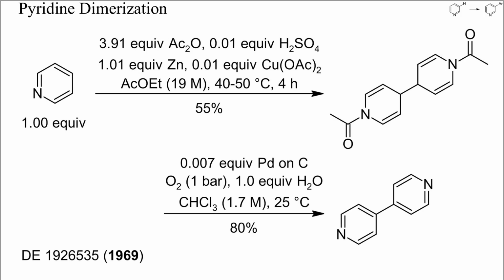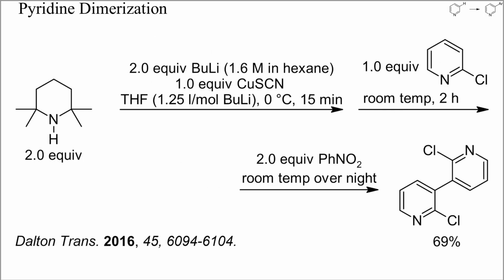N-acetylpyridinium salts are easier to reduce to radicals than unactivated pyridines. In this example, the dimer of a dihydropyridine was prepared by treatment of pyridine with zinc and an excess of acetic anhydride. Dehydrogenation with palladium on charcoal and hydrolysis gave the dimerized pyridine. In this example, a pyridyl radical was generated by oxidation with nitrobenzene of a cuprate of 2-chloropyridine. Mainly one isomer of the dimerized pyridine resulted.